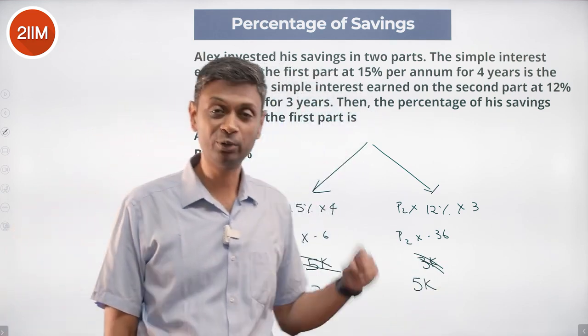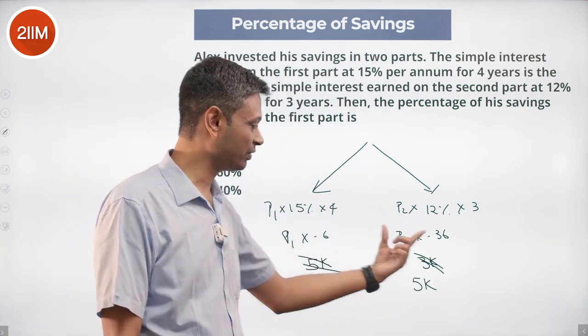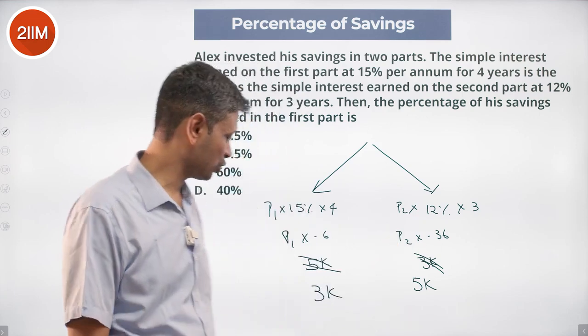P1 into 5 is P2 into 3. Or P1 is to P2 is 3 into 5. 3 into 5 is 5 into 3. P1 is to P2 is 3:5.